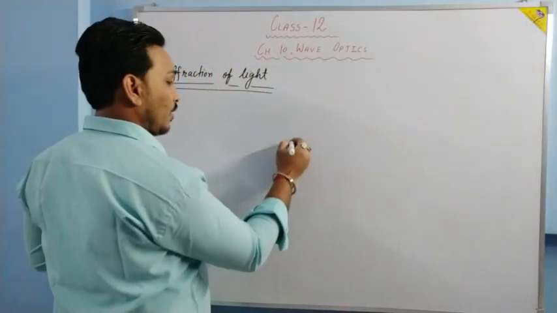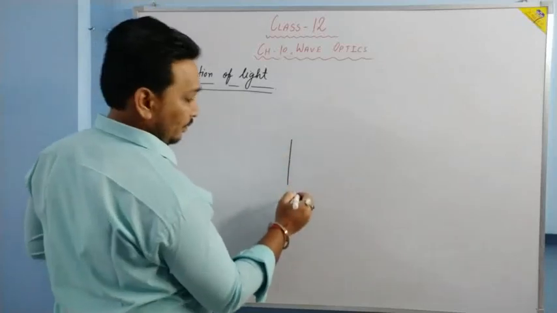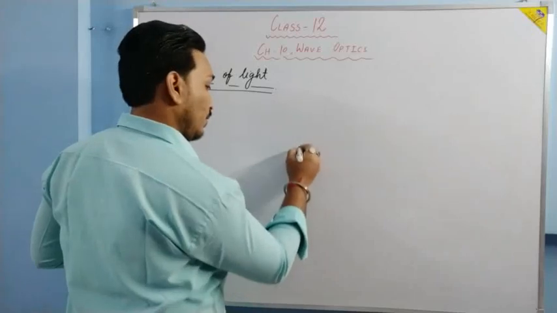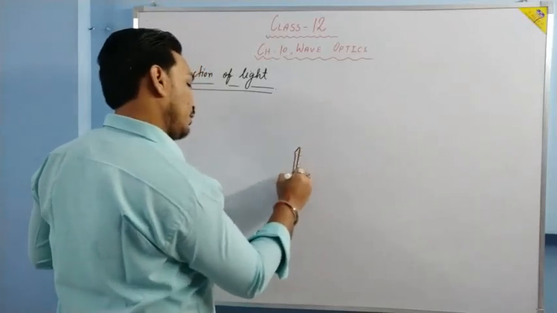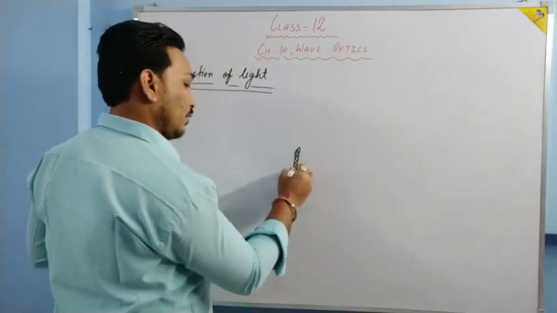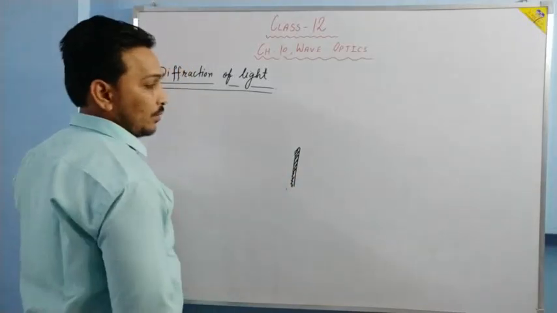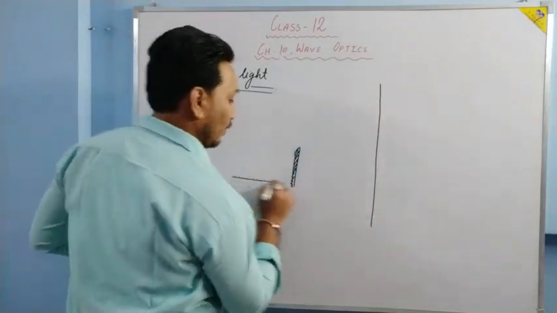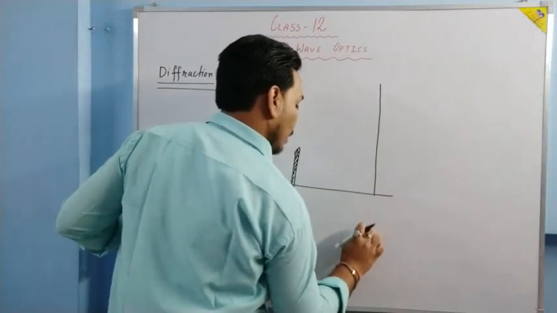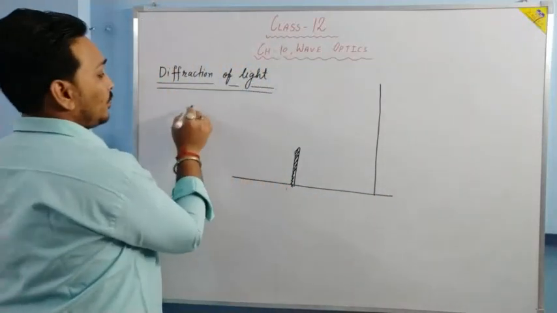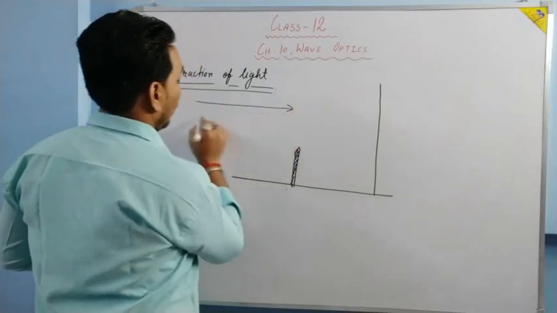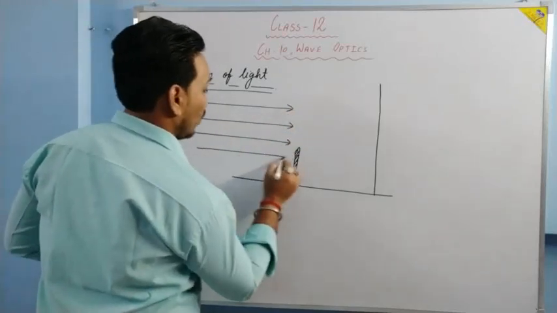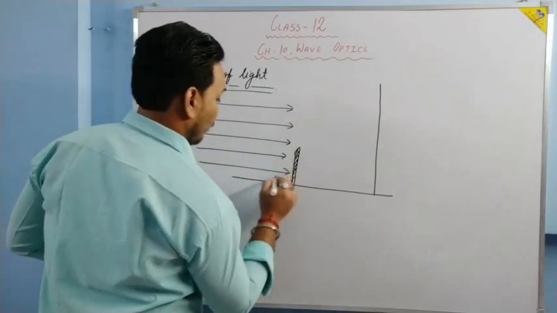Suppose one obstacle is here, of this shape. And here we have a screen, and light comes from infinity falling on the screen.